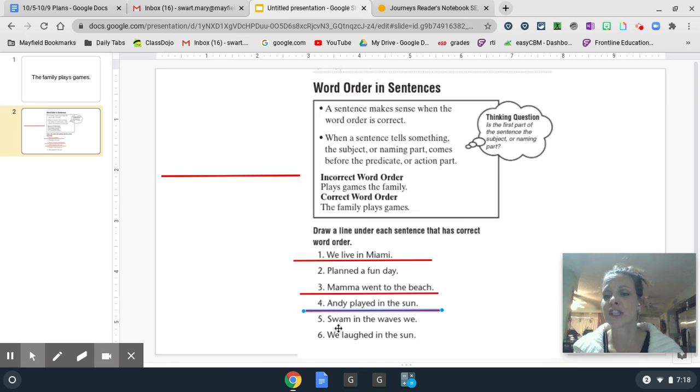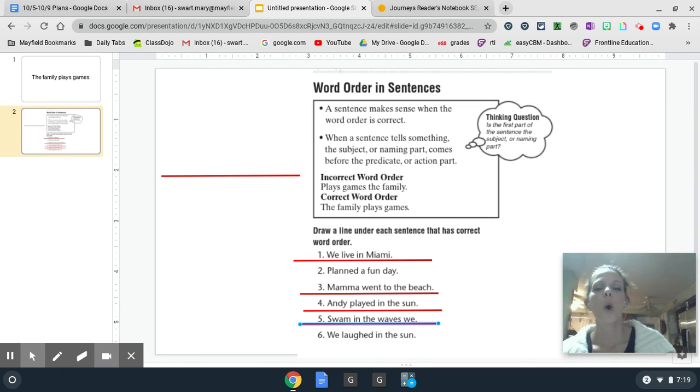I see swam. That does not tell me who. In fact, I see the word we at the end. Therefore, this sentence does not make sense. Swam in the waves we. What a silly sentence. Let's try one last sentence, my friends.